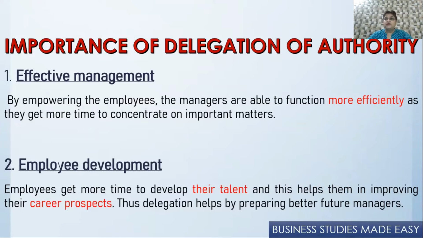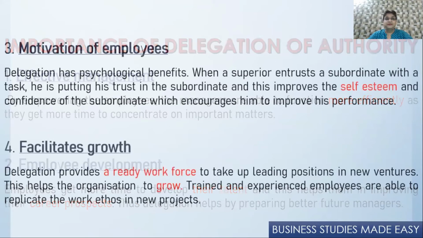Now these photocopiers were to be purchased in the name of the general manager. It was his work, but he took his subordinate to get that work done. So this was delegation of authority. Now what happened is that the purchase manager also got to know how to buy the photocopier. He learned so many things. So development of employee takes place with delegation of authority.